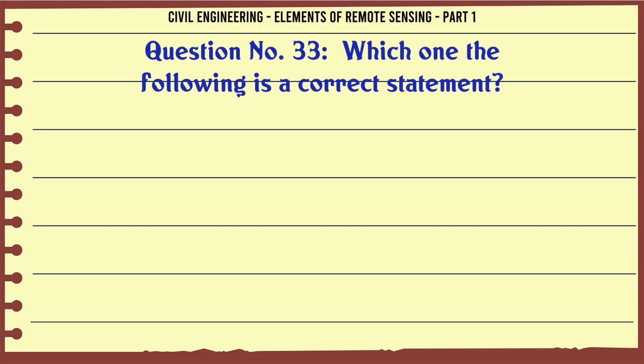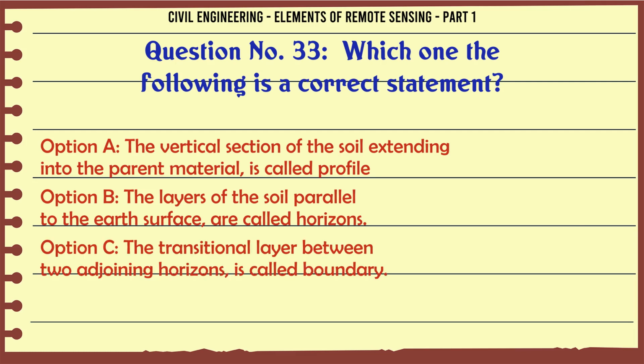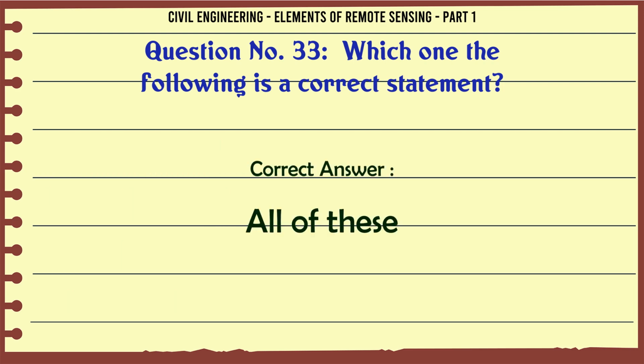Which one of the following is a correct statement? A. The vertical section of the soil extending into the parent material is called profile. B. The layers of the soil parallel to the Earth's surface are called horizons. C. The transitional layer between two adjoining horizons is called boundary. D. All of these. The correct answer is all of these.